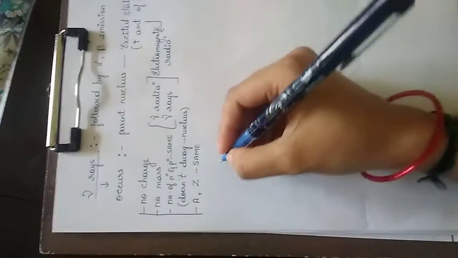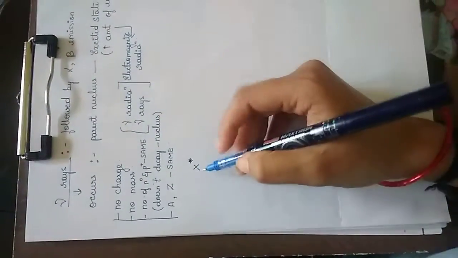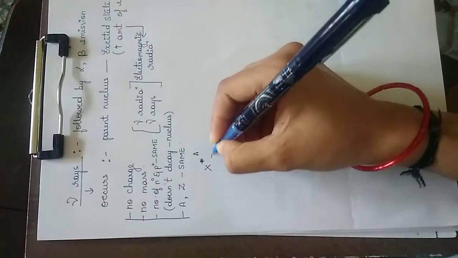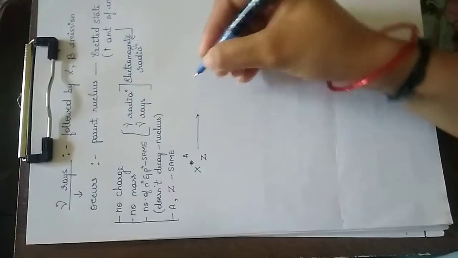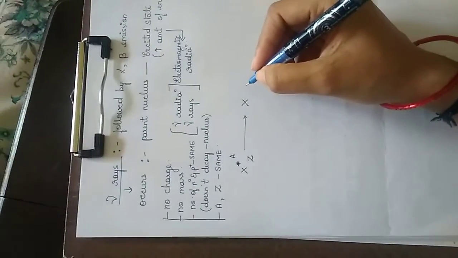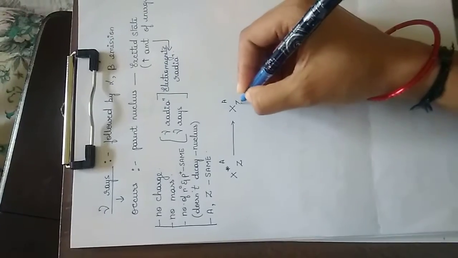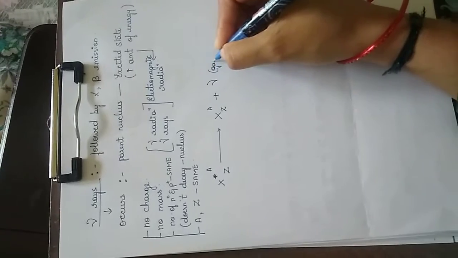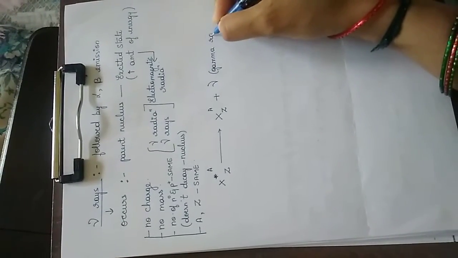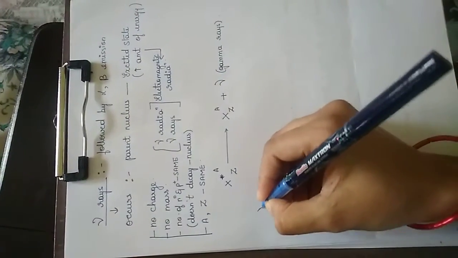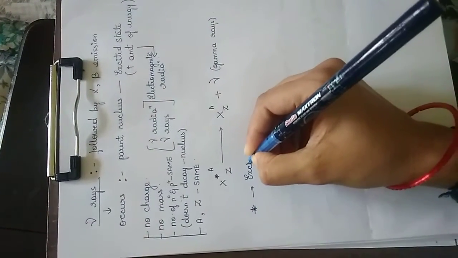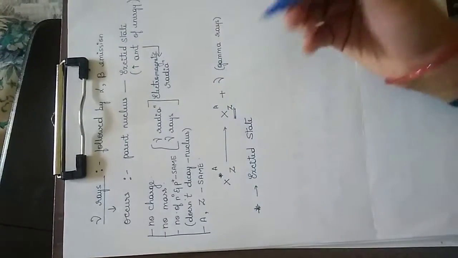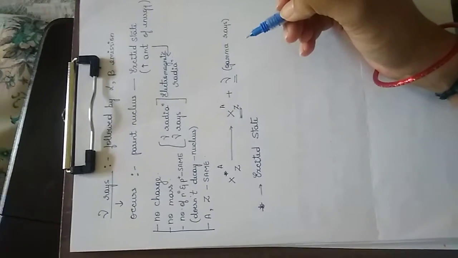Now let's consider an element in the excited state. So X is an element. Here the star indicates that it is in the excited state, with atomic number Z and mass number A. So this will again give a daughter nucleus. That is nothing but only the energy is lost here, which comes in the form of the gamma rays or electromagnetic radiations. So the star means it is in the excited state. There is a loss of energy giving this daughter nucleus, and the gamma radiations are emitted.